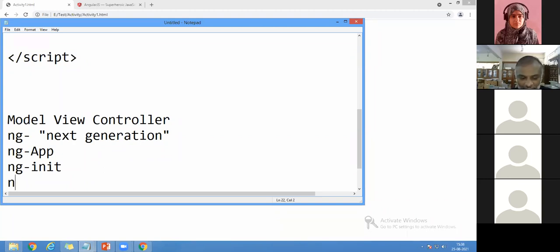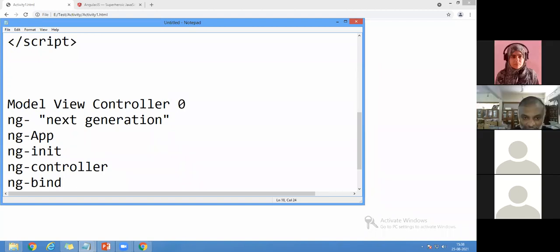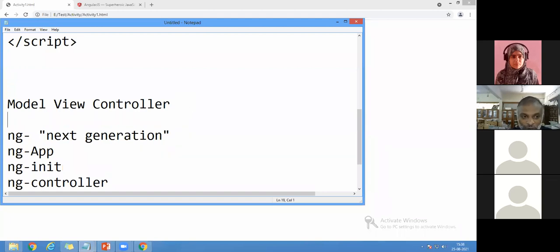So one is ng-init, and next one is ng-controller. You can see that it is a controller we are going to use here, and ng-bind. All these are keywords, and from that itself you can understand: I'm going to create an app, this is for initialization, this is for control, and this is for bind. Like that, n number of directives are available. These are all called directives, which are built-in functions provided by AngularJS.